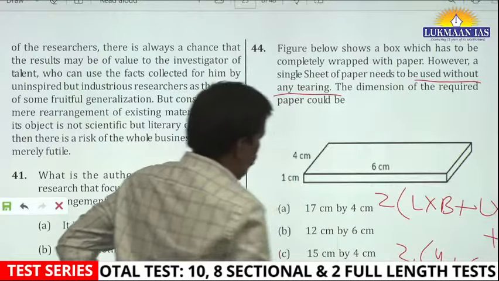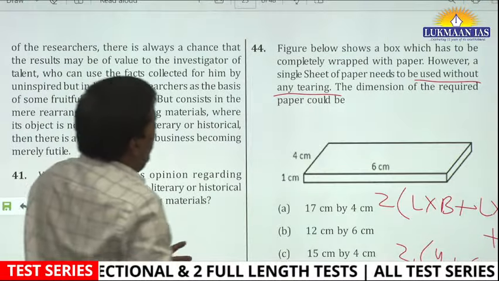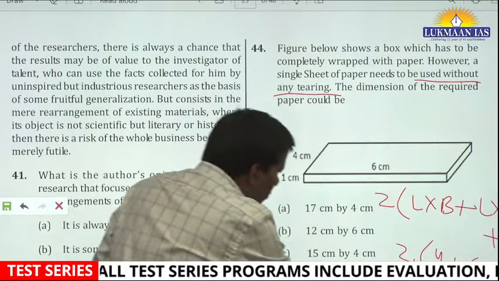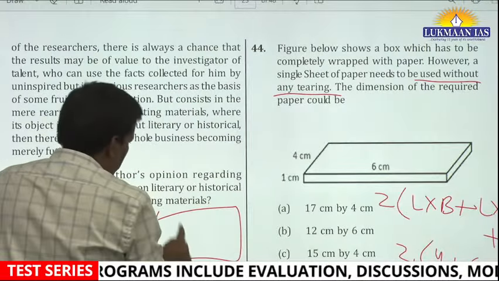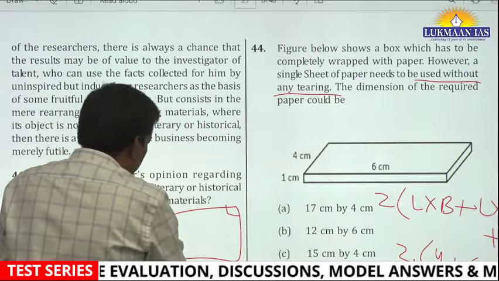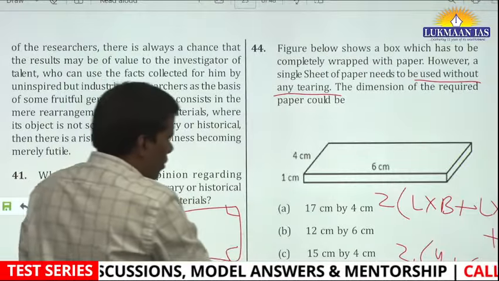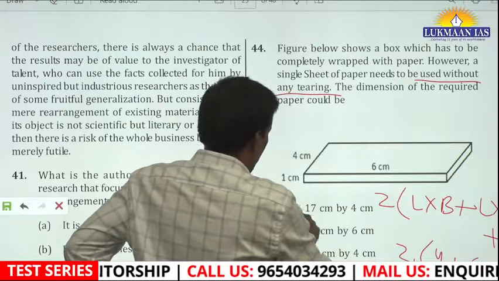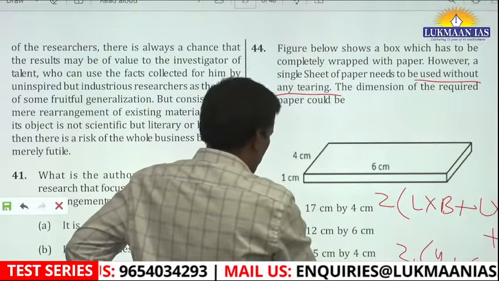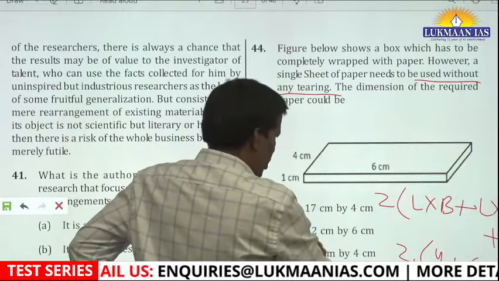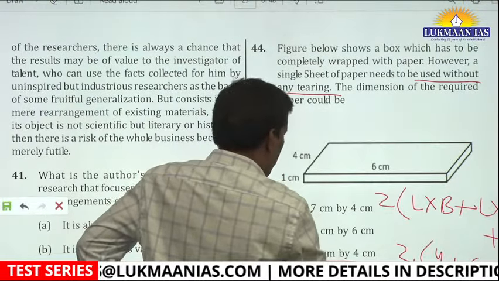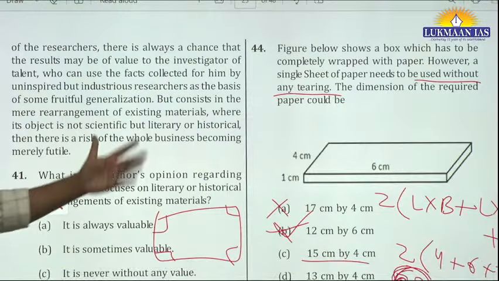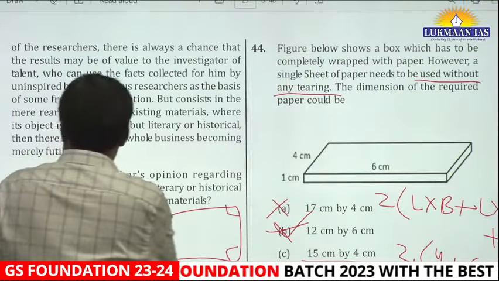That should be your thought. But that is the minimum required, right? The sheet of paper has to be something larger. So you will say, okay, this is the minimum area. When you wrap, there will be a little tearing, you cut it and then wrap it, so the area should be more than this. So look above 68. This one is exactly 68, so it could be. But no, this is a little more than 68. This one is even less than 68. So whatever it is, your answer should be this one only.